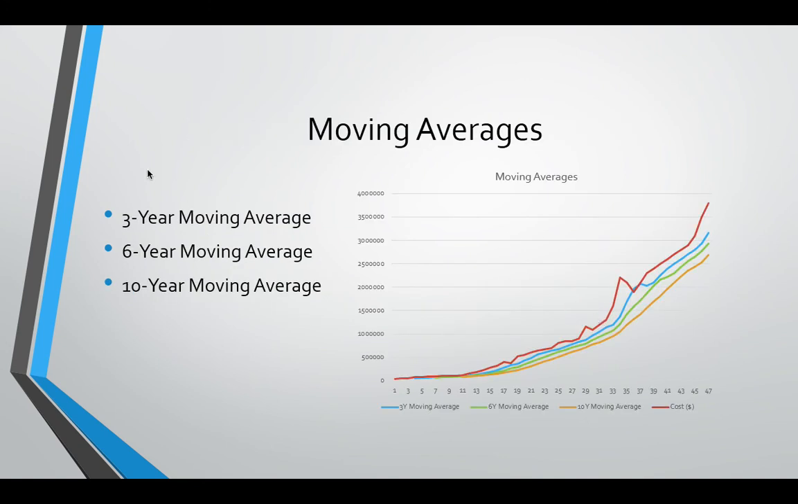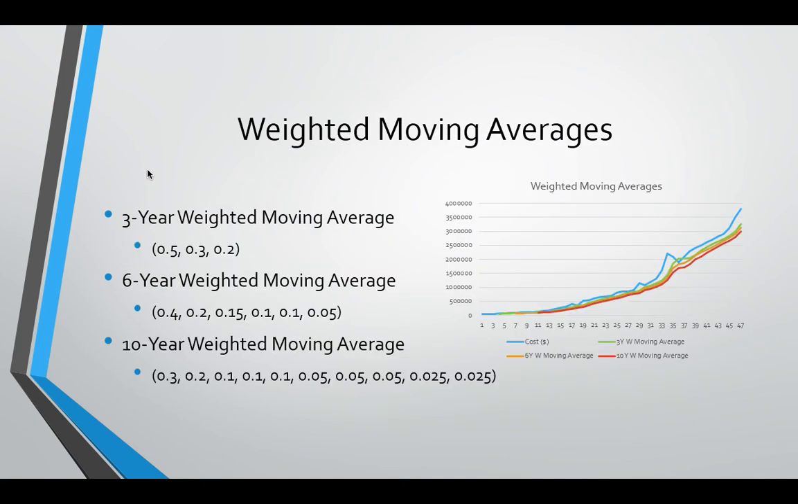The moving averages come in at 3-year, 6-year, and 10-year moving averages. Here on the graph, you see the red cost line. But the 3-year moving average is the closest one accurately, and although the orange 10-year moving average line is the smoothest of those, you want the most accurate when you're making predictions, so I'm going to go with the 3-year moving average. Moving on to weighted moving averages, there's the 3-year, 6-year, and 10-year again.